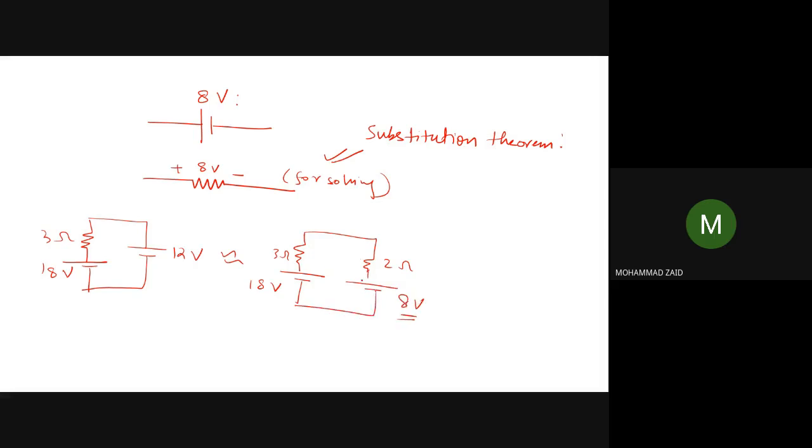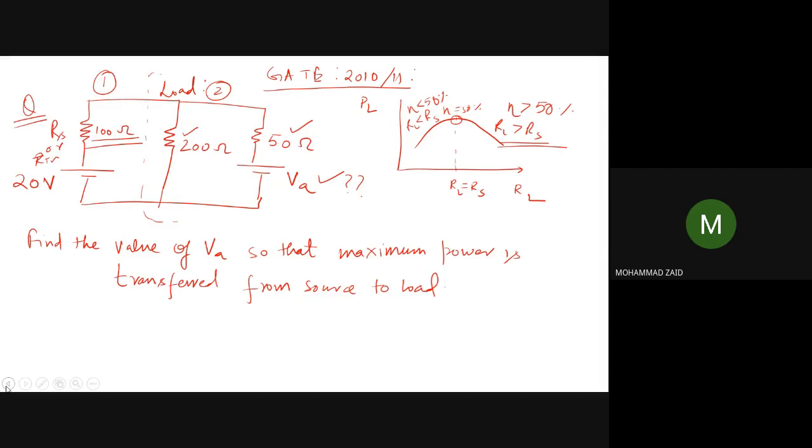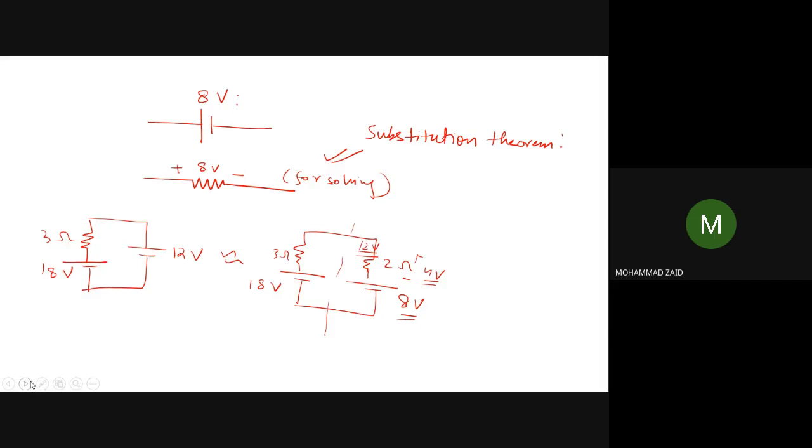Okay, showing that the 4 volt which is basically coming from the 12 volt is across this 2 ohm resistance, and the current multiplied by the 2 ohm resistance will equal 4 volt. So 8 plus 4, the voltage here remains 12 volt. So this can also be done. So by applying this substitution theorem, can we solve this circuit? Can we solve this circuit?